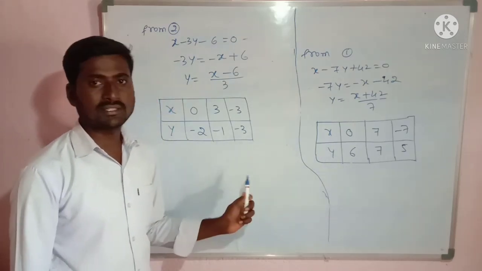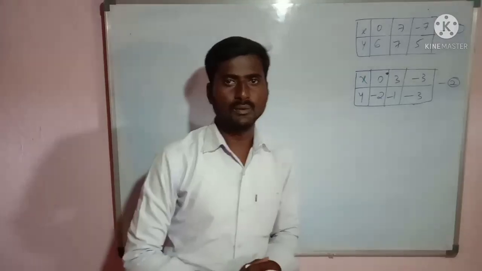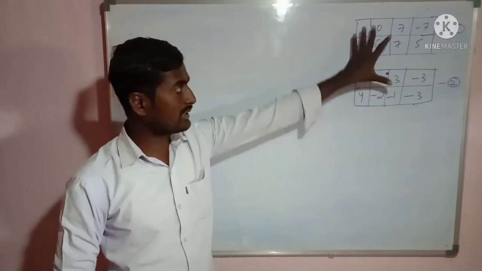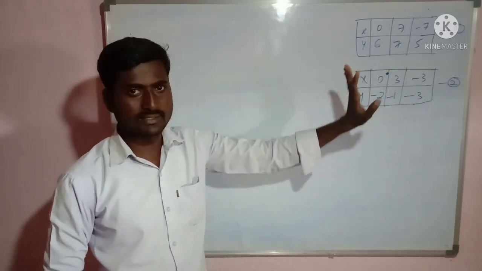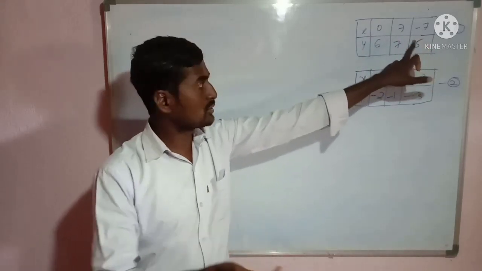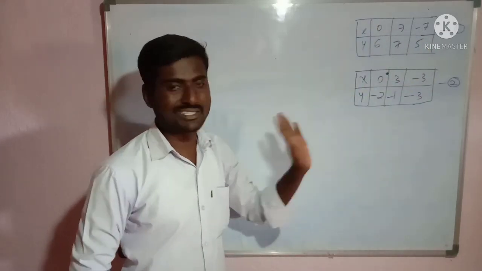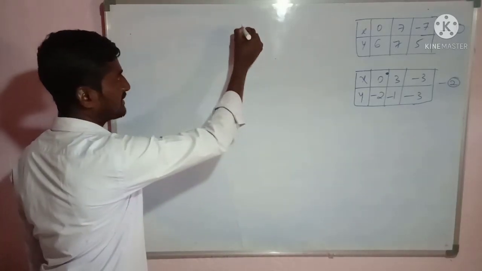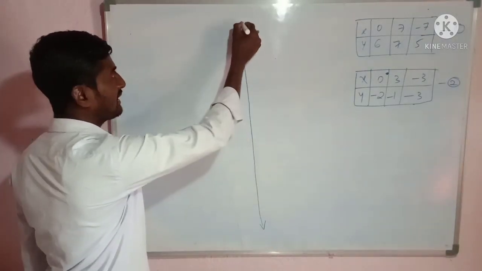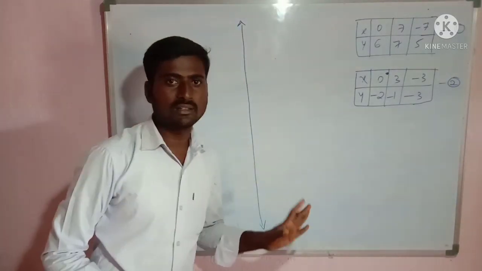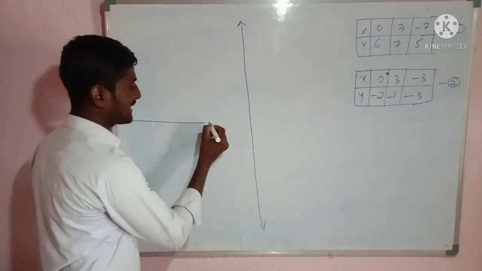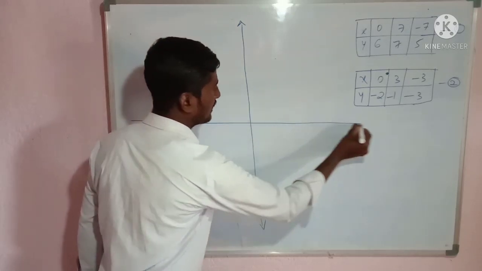Okay. So now I have to use these two tables. By using these two tables, I have to draw the graph. To draw the graph, you have to observe these two tables. No need to write these two tables again, already we have written them. Now the x coordinate on the positive side is maximum up to 7, so I must take up to 7. So let us draw the graph. This graph you should draw in a graph book only. You purchase a graph book and draw it on a graph page. Okay. So you will get the correct lines. Otherwise it's difficult to get the correct lines.